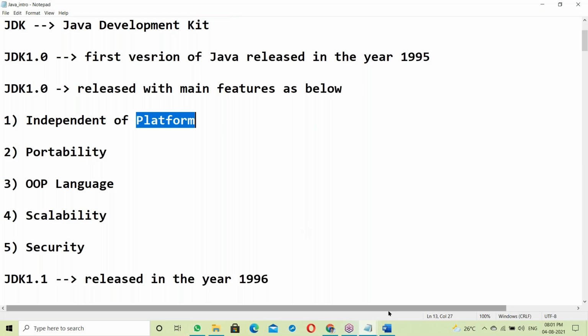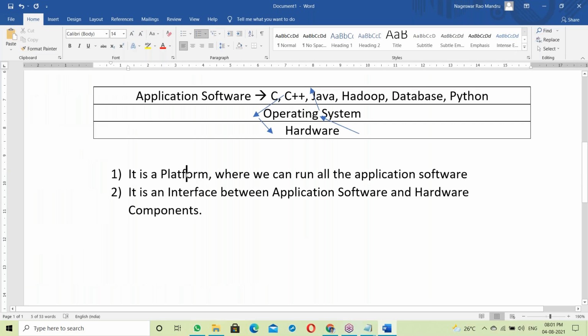So how is this OS working? Let us see about this OS. It's a platform where we can run all the application software. Next, it is an interface between application software and hardware components. Fine. Next.